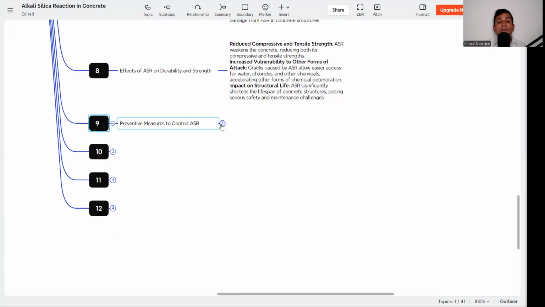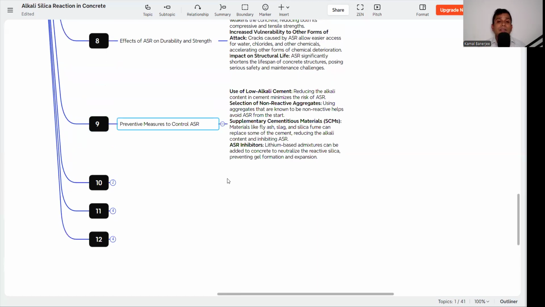Then what are the preventive measures we can take? First, use low alkali cement. If you are using low alkali cement, there is less chance of sodium and potassium being available, so the ASR will be less in the concrete. Then select non-reactive aggregates. Using aggregates that are known to be non-reactive helps avoid ASR from the start.